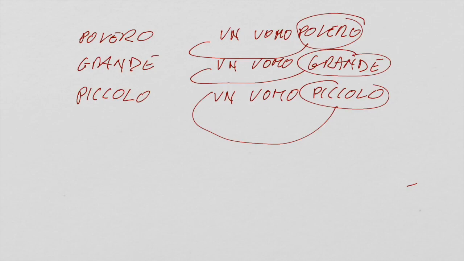And now let's see piccolo, which is exactly the same. If you place it in front, it will be like a mean man. Like a man but with low qualities, a mean man. If you put it after, it will be just small. So un piccolo uomo, a mean man, un uomo piccolo, a short man, a small man. Now, let's see how buono changes form when it is placed